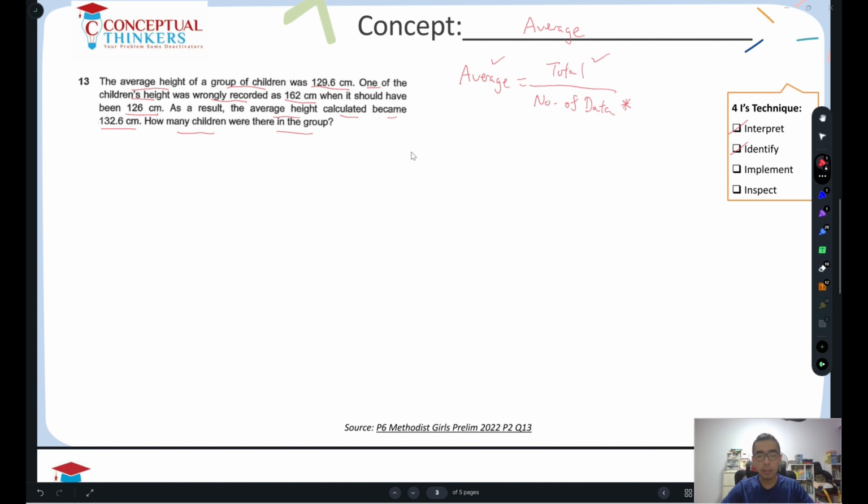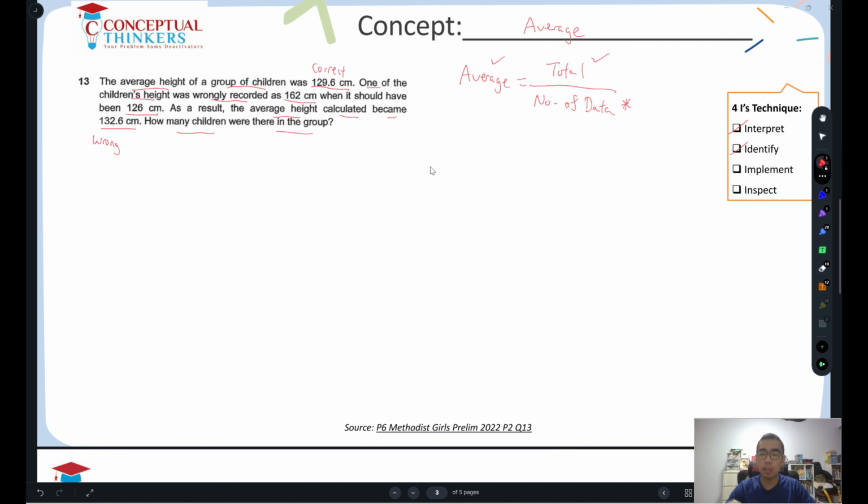So let's understand the question using some pictorial form so that it's easier for us to discuss how to solve it. The average height of the group was 129.6 cm. This is actually the correct average height, but it was calculated wrongly. This is the wrong average height, which is 132.6 cm.